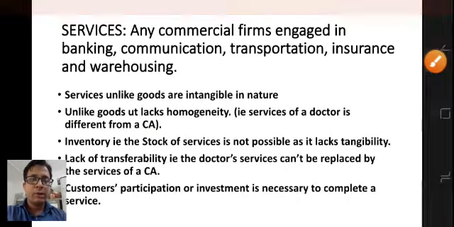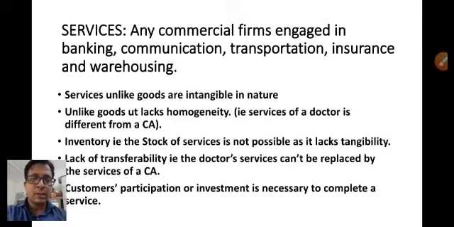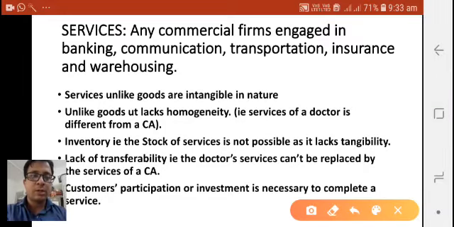Okay, so whenever we mean services, we have to refer to any commercial firms, be it companies, schools, or banking houses. Whenever it provides any of its related services or allied services, then we can include that in our business services part.